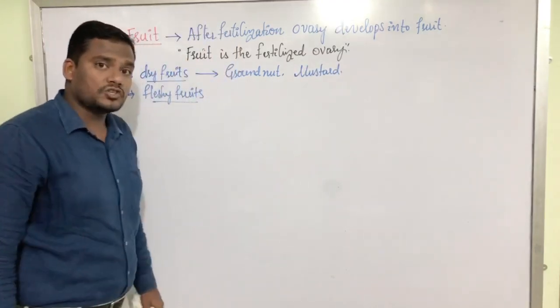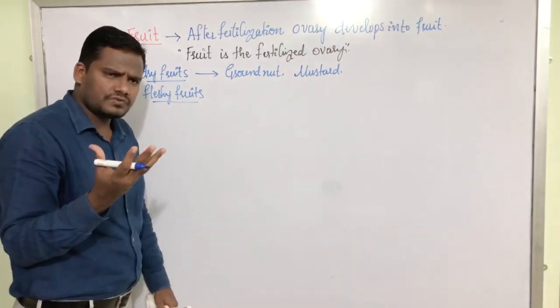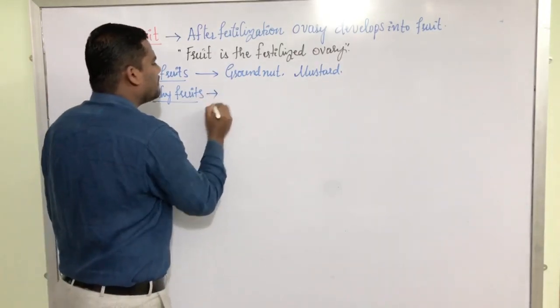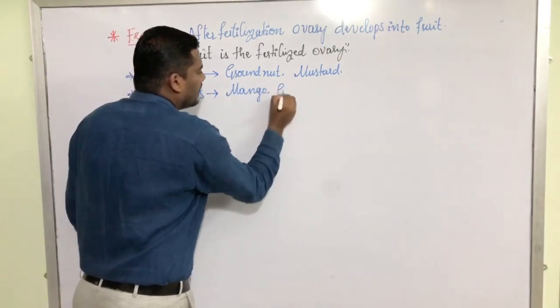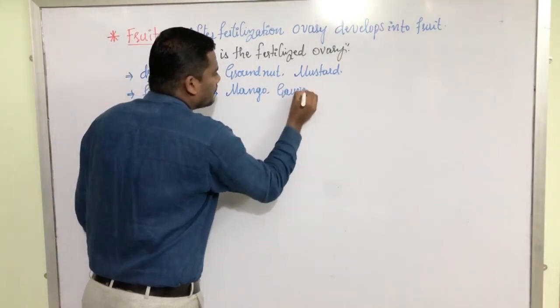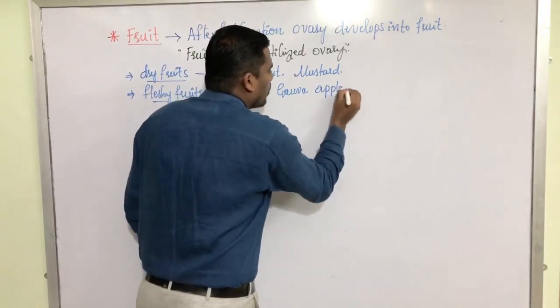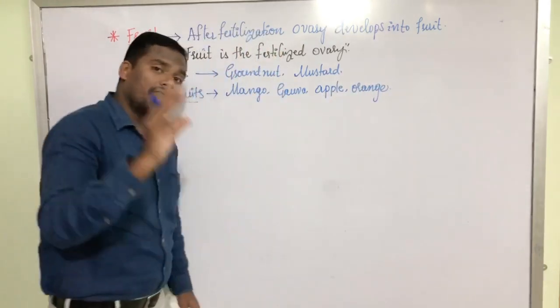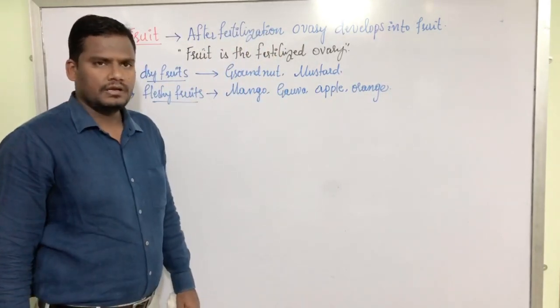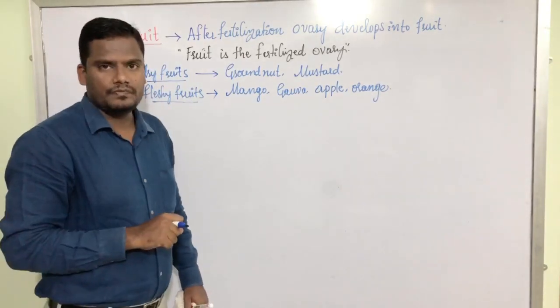They are the examples of dry fruits. Whereas fleshy fruits' best examples are mango, guava, apple, orange. They are all the examples of fleshy fruits. This is the basic classification of the fruits.